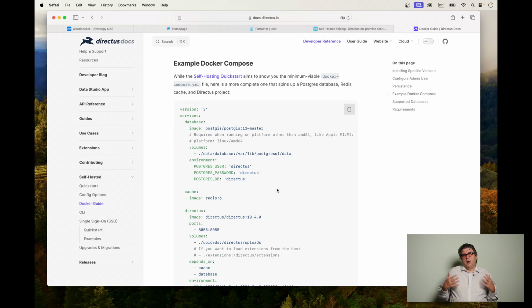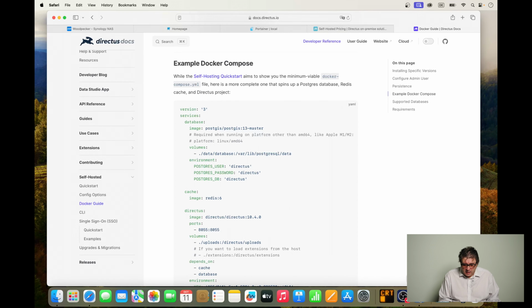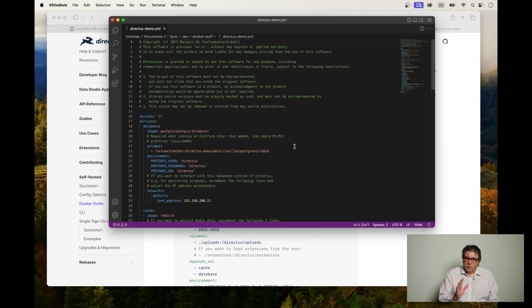However, as usual, I'm going to go a little bit beyond what they do, and using MacVLANs and Portainer with stacks, we're going to make it our own. For that purpose, I have, as usual, done the work for you, and I have prepared the stack script already, which you can see here in my text editor.